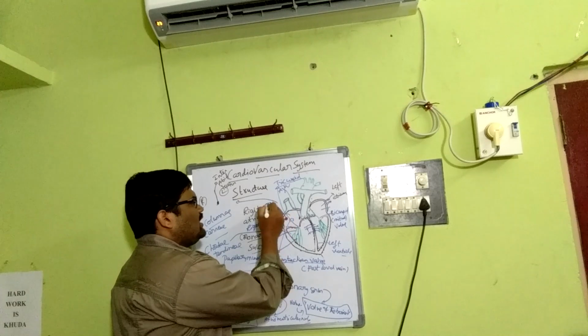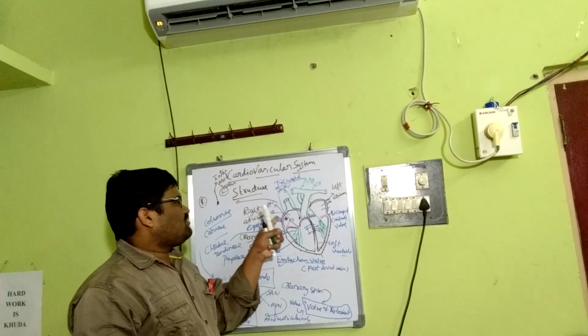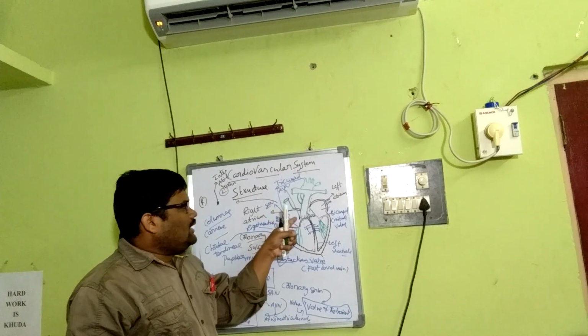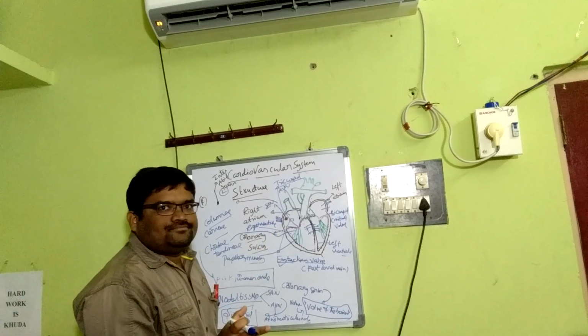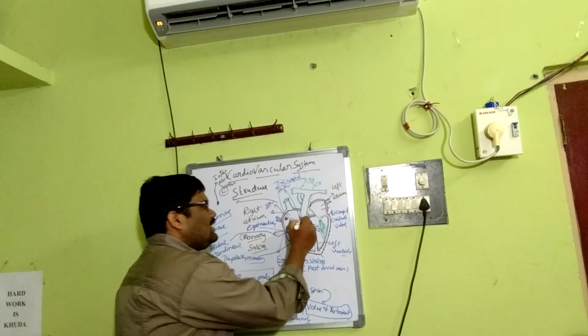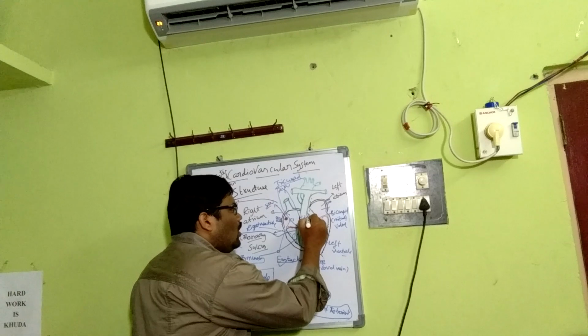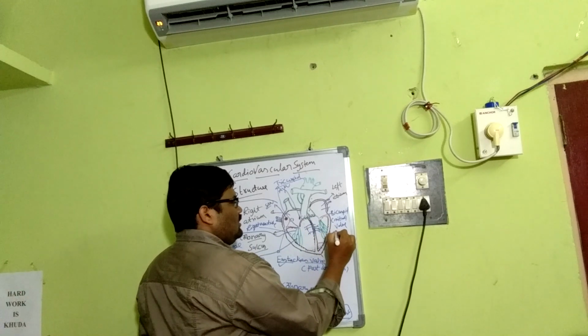The action potential starts from the sinoatrial node and reaches the atrioventricular node, what we call a relay point. I will tell you in the function how it ends. From the AVN, it gives rise to a bundle of fibers, the bundle of His.